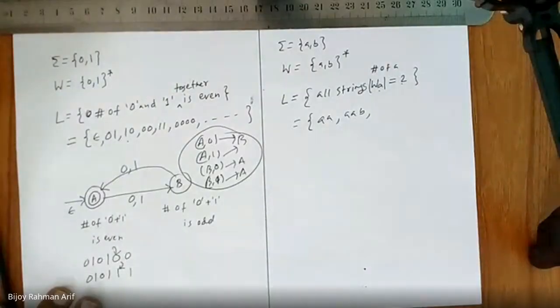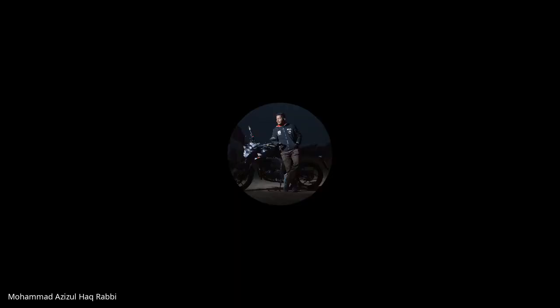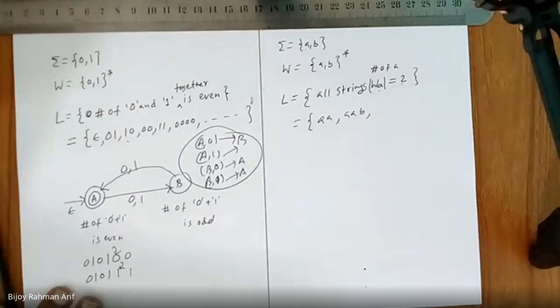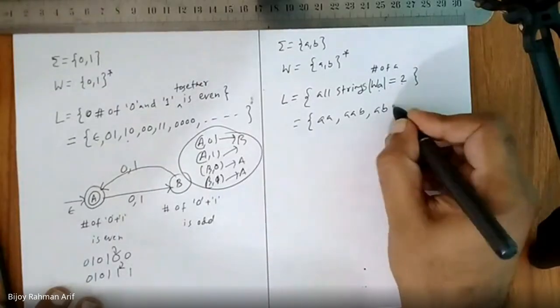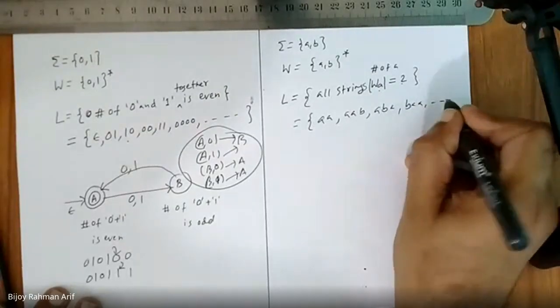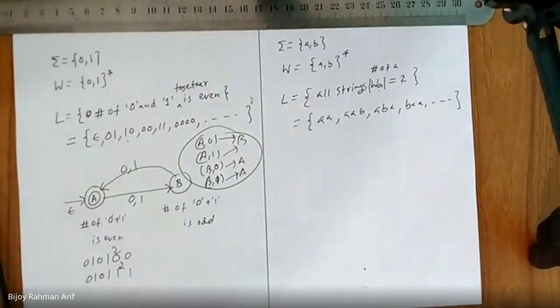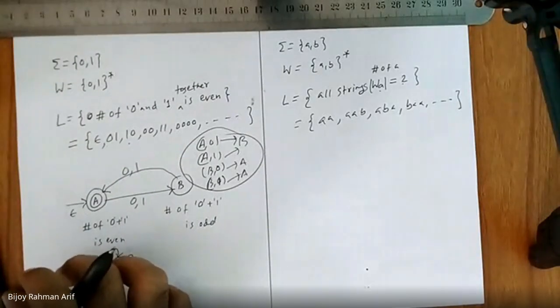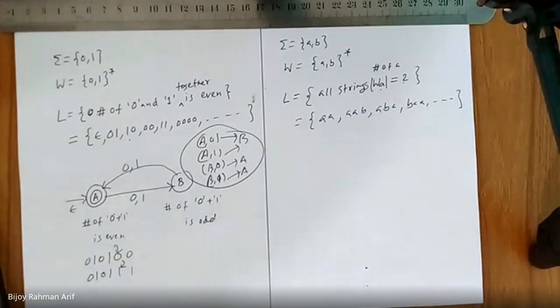Why triple A? Please think before answering. ABA, fantastic. Then BAA, and so on. Am I right? Yes. So, sir, what would be the algorithm? Tell me.